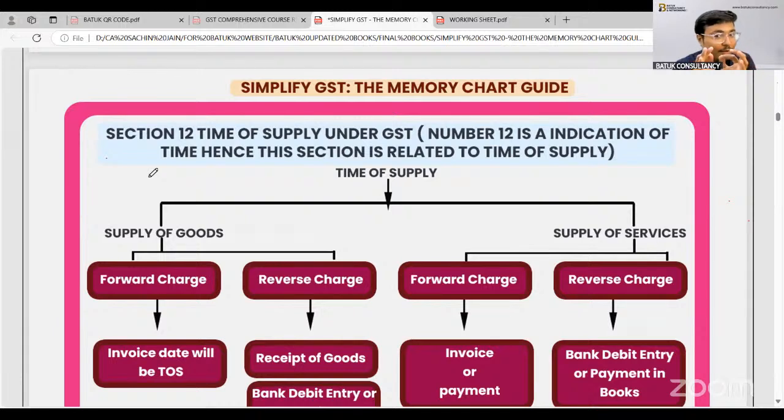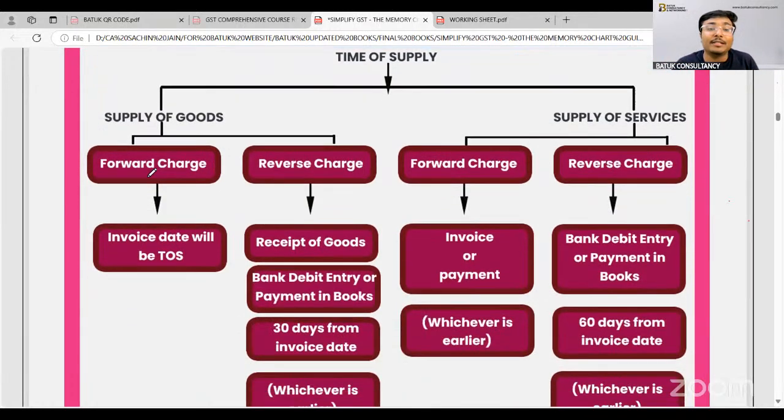Now, time of supply, we have just discussed and covered that whenever there is a supply, there may be two bifurcations. One is supply of goods, another is supply of services. So I have to decide the time of supply in case of supply of goods and supply of services. Also, we covered while covering Section 9 that there may be a supply under forward charge or under reverse charge. Under forward charge, the supplier is going to make the payment of tax. Under reverse charge, the recipient is going to make the payment of tax. So we have to decide the time of supply in different scenarios.